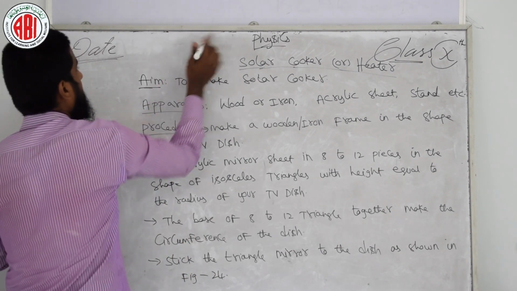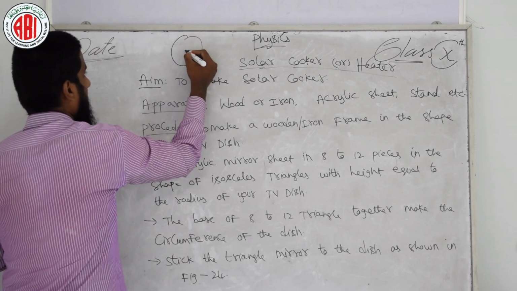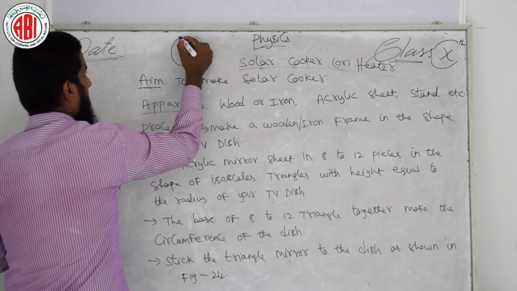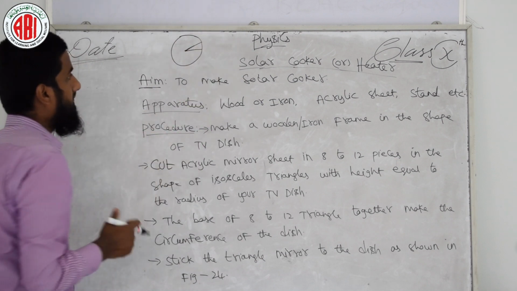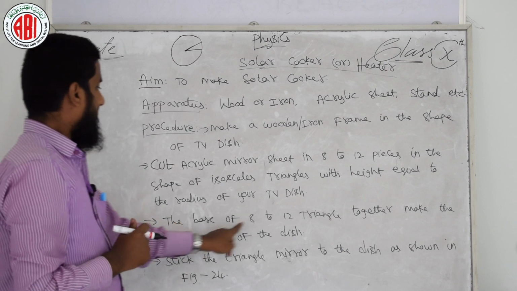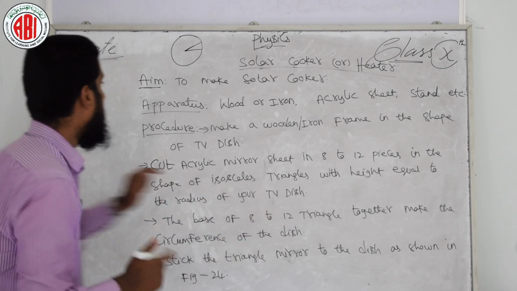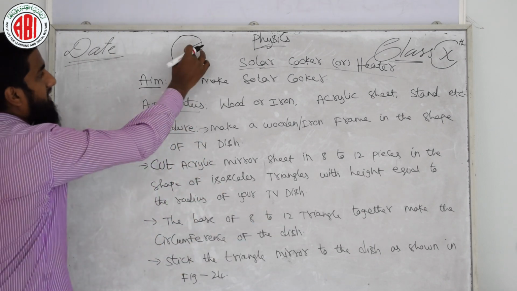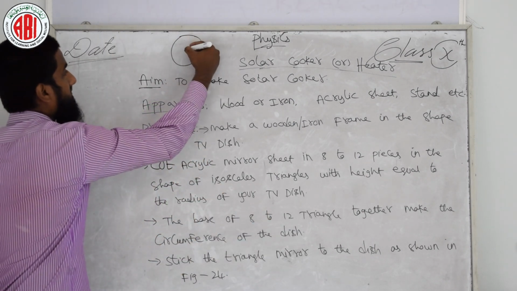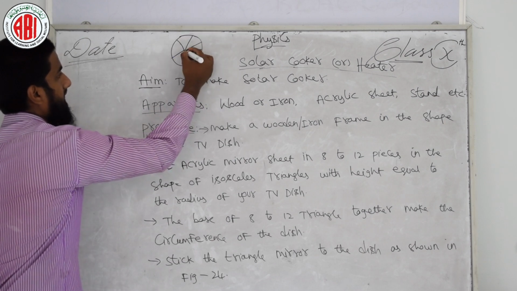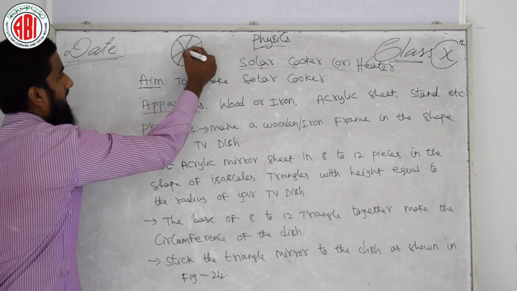If your antenna disc is like this, you need to cut the acrylic sheet equal to its radius like this. Okay, you can see on board I am writing like this. The base of the 8 to 12 triangles together makes the circumference of the disc. If this is one acrylic sheet, another acrylic sheet I am placing here, another here, another here like this.